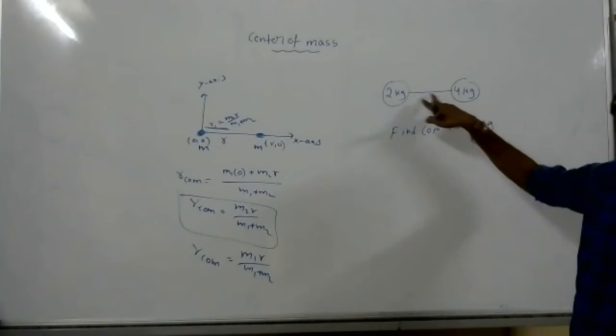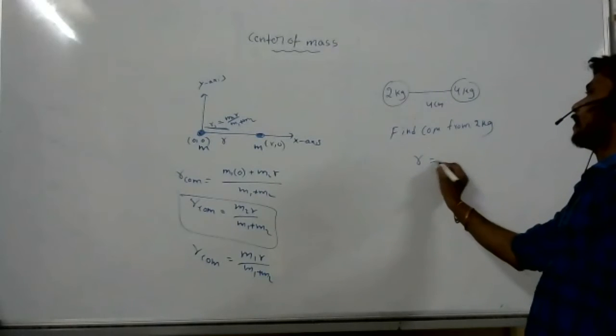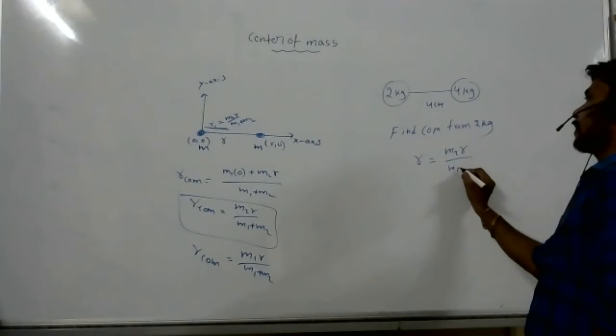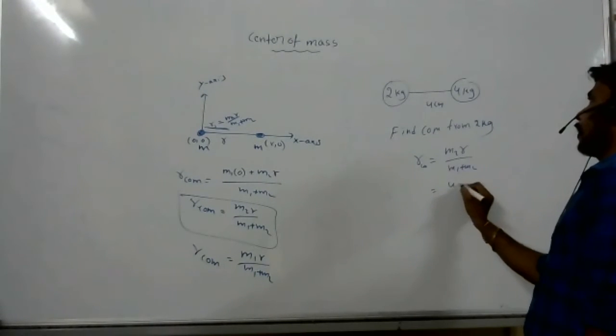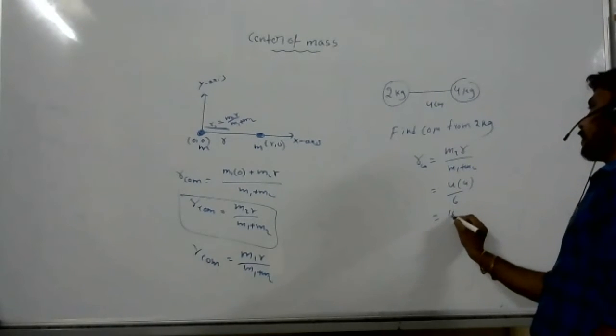From here I have to find the center of mass distance. So center of mass equals M2 r by M1 plus M2, so 4 times 4 by 6, that is 4 fours are 16 by 6.